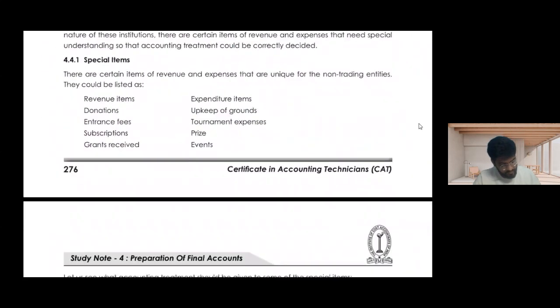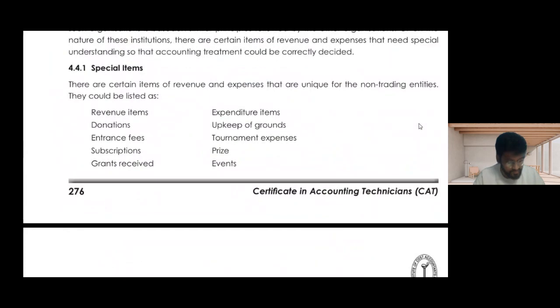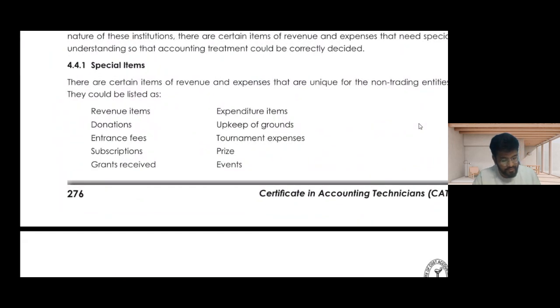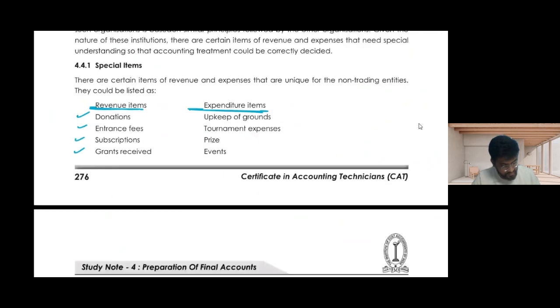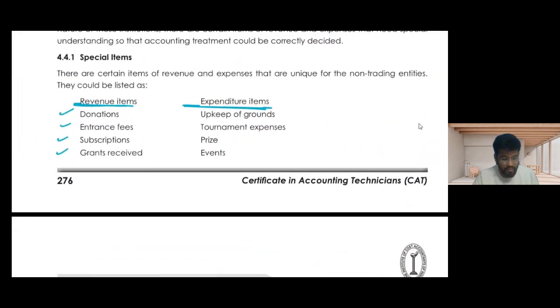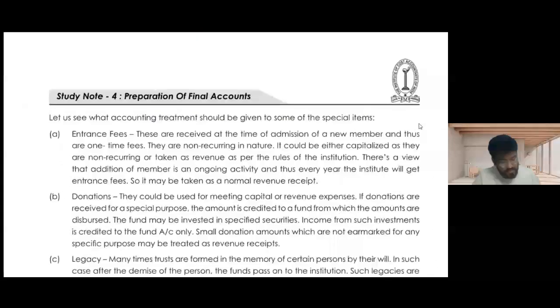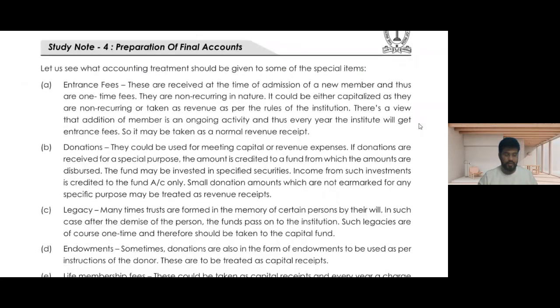These are the special items which they have given, which I have just discussed. There would be some revenue items and some expenditure items. Revenue would be donation, entrance fees, subscription, grants received. Expenditure would be upkeep of grounds, to maintain the football field, cricket field, etc., tournament expenses, prizes, events, everything. So they need some special type of accounting in that case.